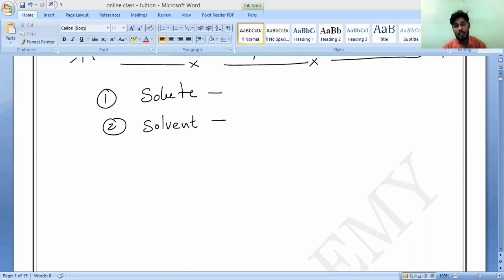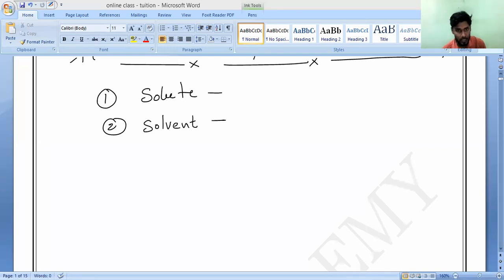So observe very carefully. If you want to understand solutions, suspensions and colloids, we have to know the meaning of what is solute and what is solvent. With the help of an example, I will explain. First, what do you mean by solute? It is the substance which is dissolved in a liquid to make a solution, and that is called solute.